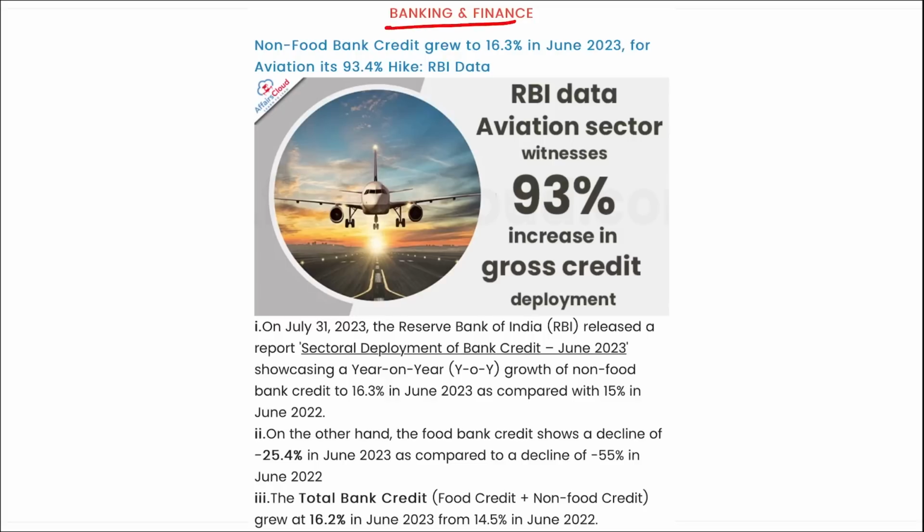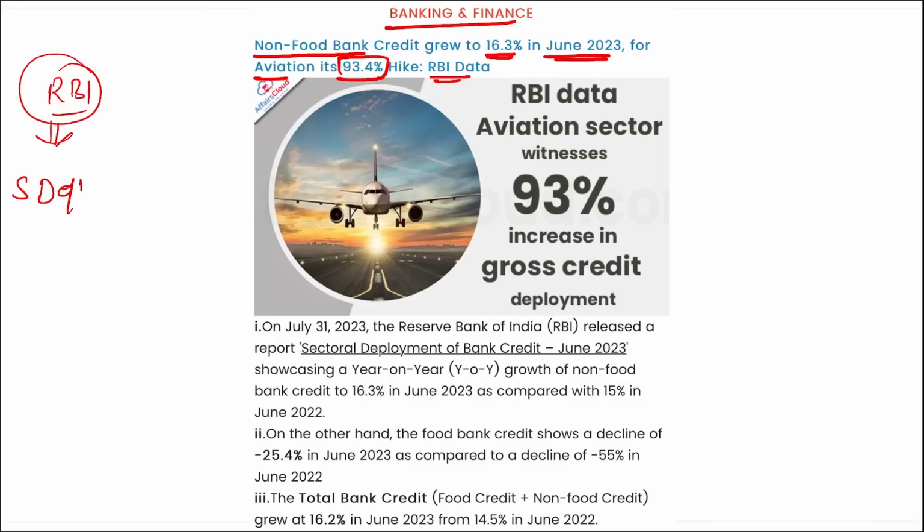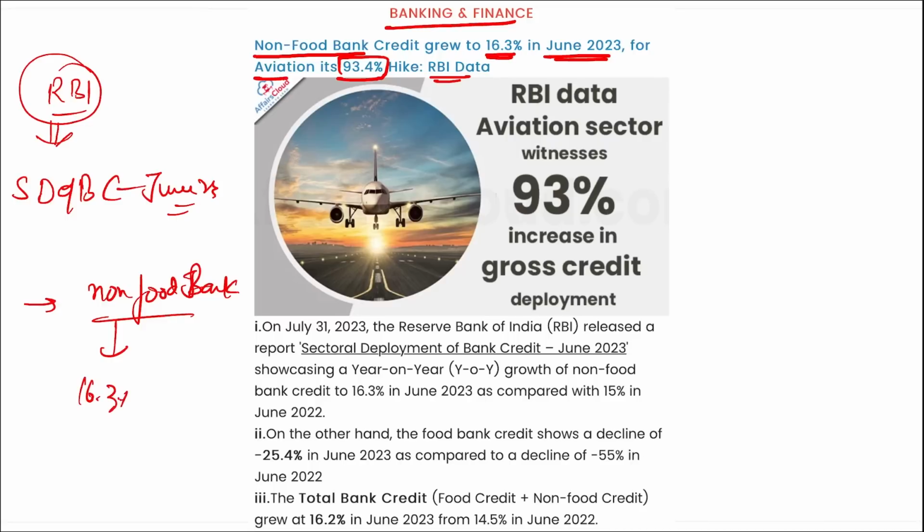Next is banking and finance. Non-food bank credit grew to 16.3% in June 2023. For aviation, it's a 93.4% hike as per the RBI data. I repeat, RBI, Reserve Bank of India, correct, they released a report that is sectoral deployment of bank credit for June 2023, right? And this is basically stating that there is a growth of non-food bank credit and there is a jump of 16.3% here. You can see for the non-food bank credit, there is a jump of 16.3% in June 2023 as compared to that of 15% in June 2022.